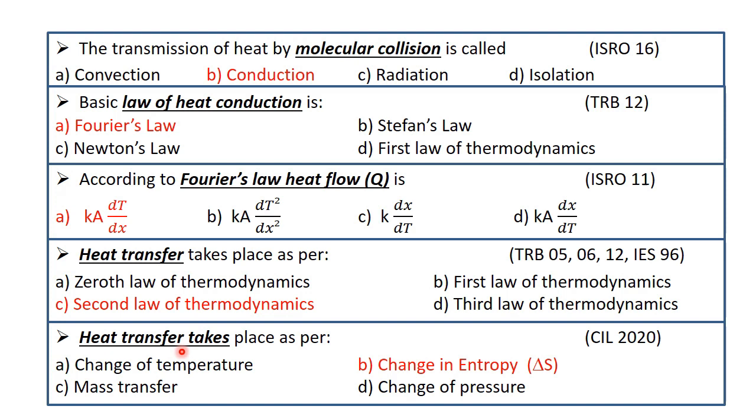Next, heat transfer takes place as per option A change of temperature, option B change of entropy, C mass transfer, and D change of pressure. It was asked in Coal India Limited 2020, that is last February, right? Same question, but options are changed. So we know that heat transfer takes place by the second law of thermodynamics, which deals with the property called entropy. So option B is the correct answer. Change in entropy is the correct answer.